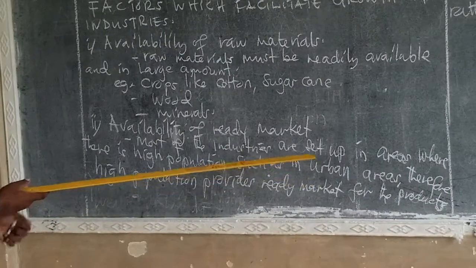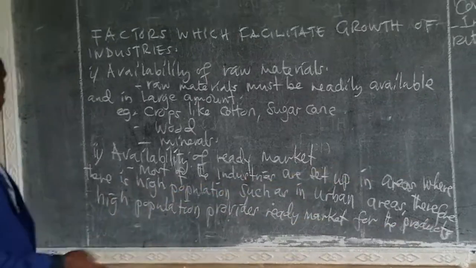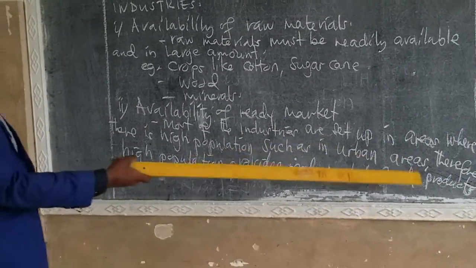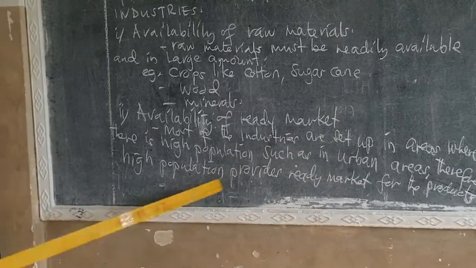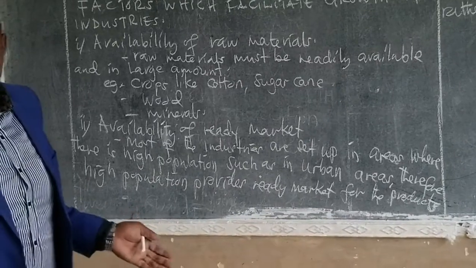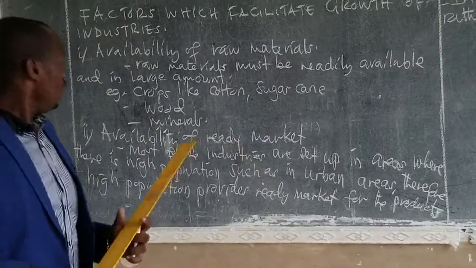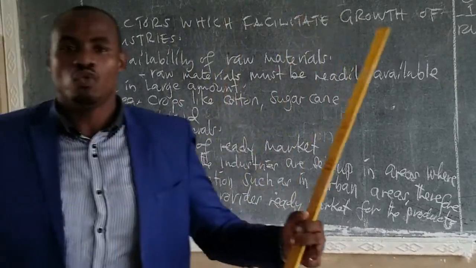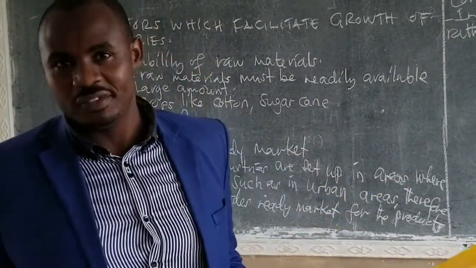Most of the industries are set up in areas where there is a high population, such as urban areas. Therefore, high population provides a ready market for their products. You know, industries are always located in places with high population.